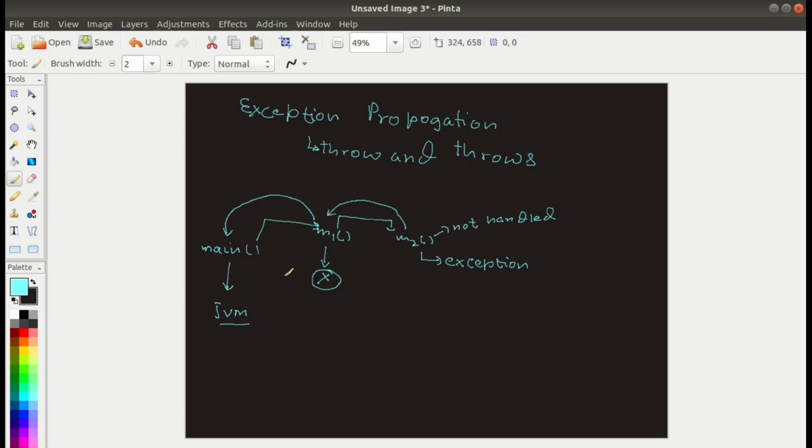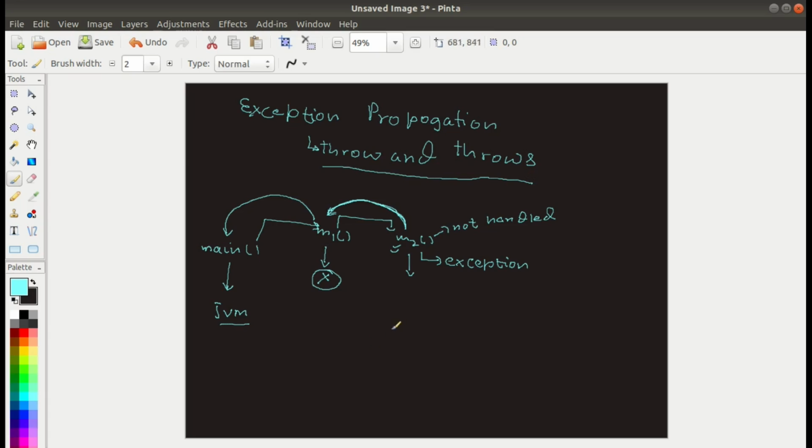So what I'm saying is this is how propagation happens in Java. If m2 has handled those exceptions, then there will not be any propagation of the exception. If it is handled, the code is perfectly fine. But if you haven't handled it, then it gets propagated to the different method. Now for this, you can use throw and throws.